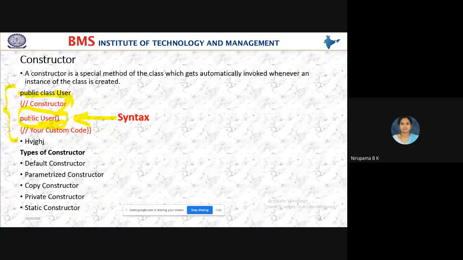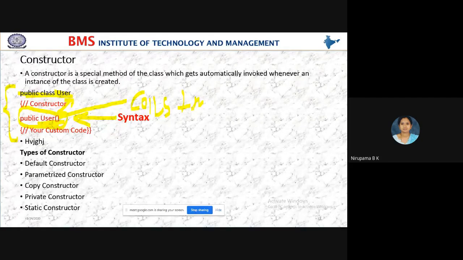See, this is a method only, no? Yes students, this is a method. I have written this public user within the class. Any doubt here? No ma'am. This user I have declared within this class only, and this user has the same name as the class. So this user method is known as the constructor.